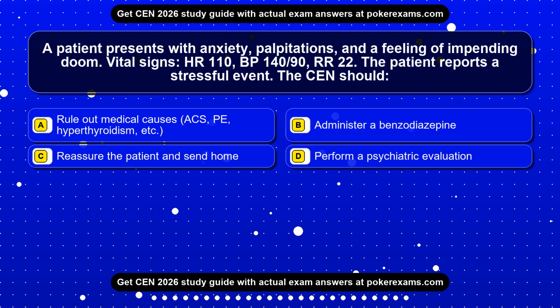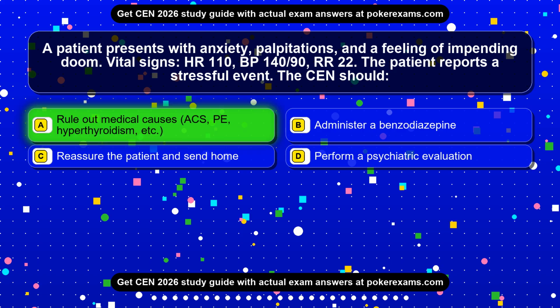Question 16. A patient presents with anxiety, palpitations, and a feeling of impending doom. Vital signs: HR 110, BP 140/90, RR 22. The patient reports a stressful event. The CEN should: Option A. Rule out medical causes, ACS, PE, hyperthyroidism, etc. Option B. Administer a benzodiazepine. Option C. Reassure the patient and send home. Option D. Perform a psychiatric evaluation. The correct answer is option A.